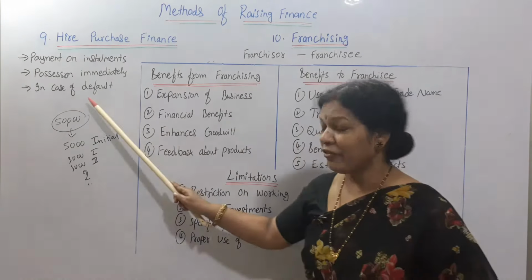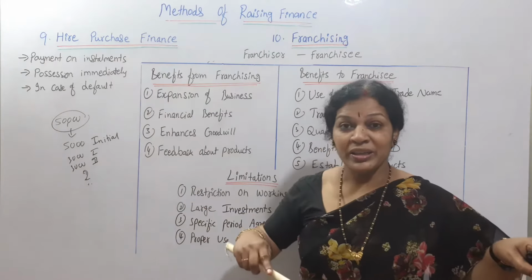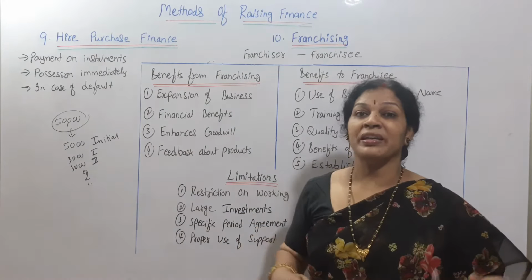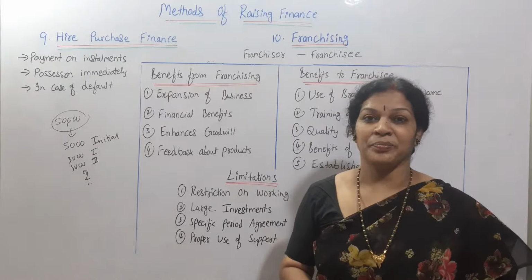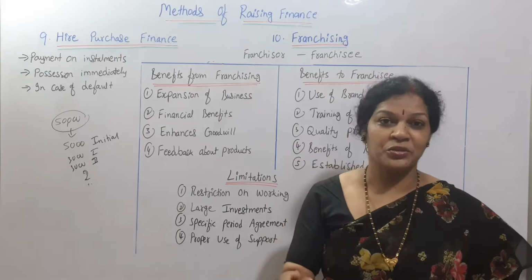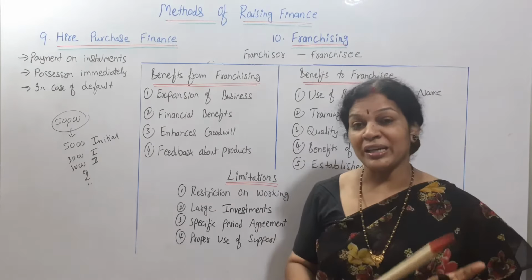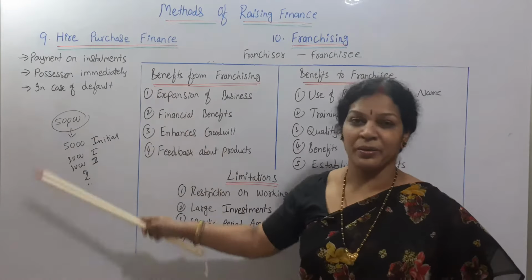In case of default, the owner has full rights to take back his assets. That is about hire purchase finance.